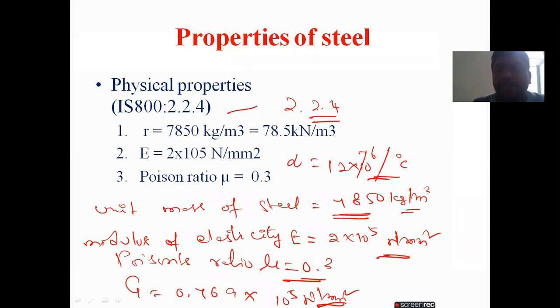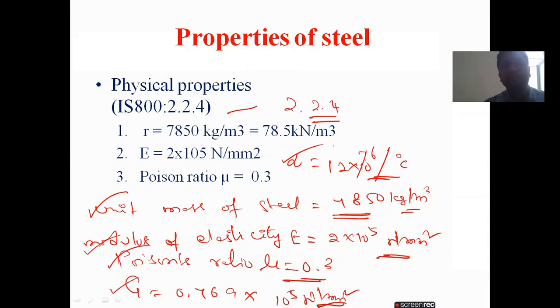So if you observe here, the physical properties of structural steel: the unit weight is 7850 kg per cubic meter, modulus of elasticity is 2 into 10 to the power of 5 Newton per mm square, Poisson's ratio mu equals 0.3, modulus of rigidity G is 0.769 into 10 to the power of 5 Newton per mm square, and coefficient of thermal expansion alpha T equals 12 into 10 to the power of -6 per degree centigrade.